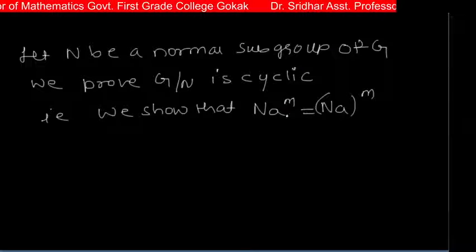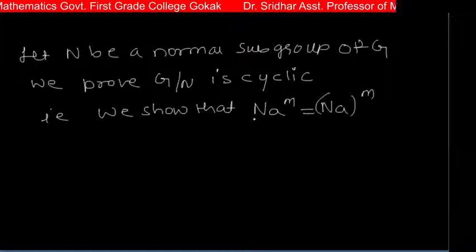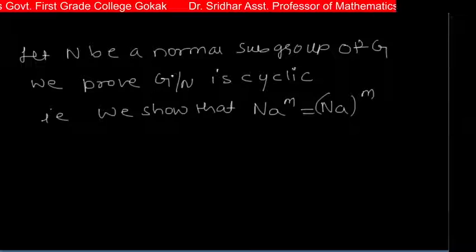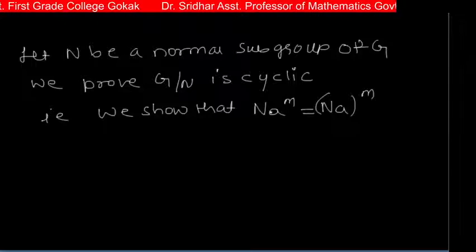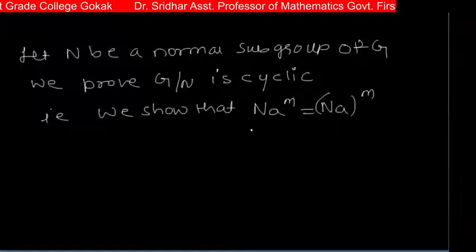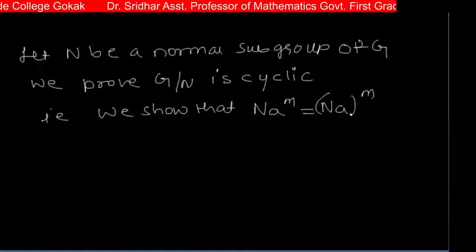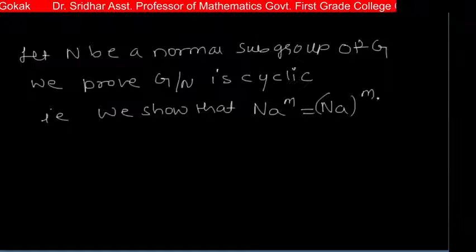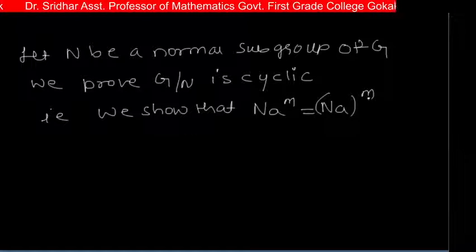That means this (NA)^m means what? These are the different elements of G by N. So these different elements are generated by one single element, that is NA. So NA generates m times.